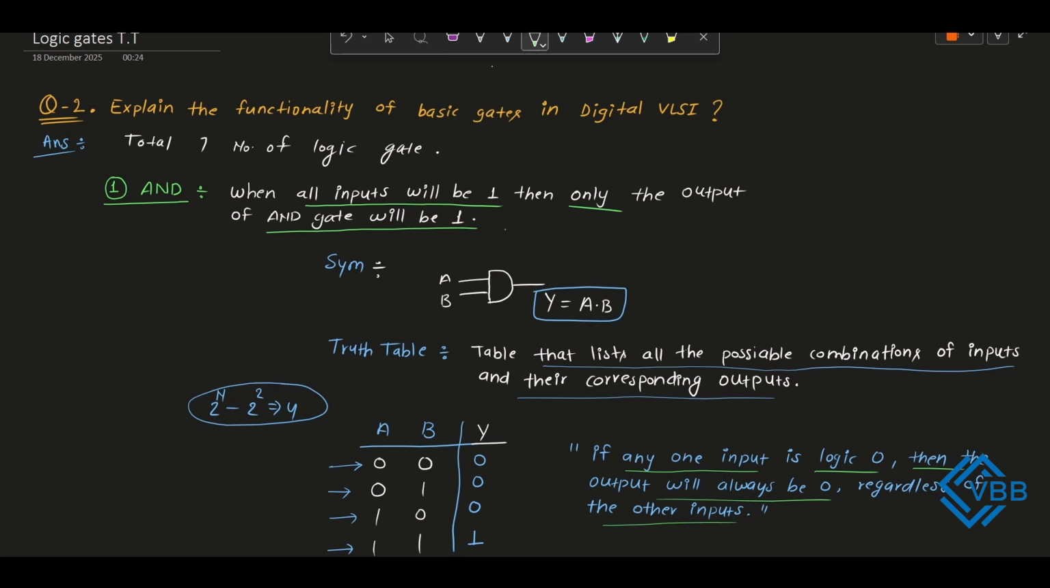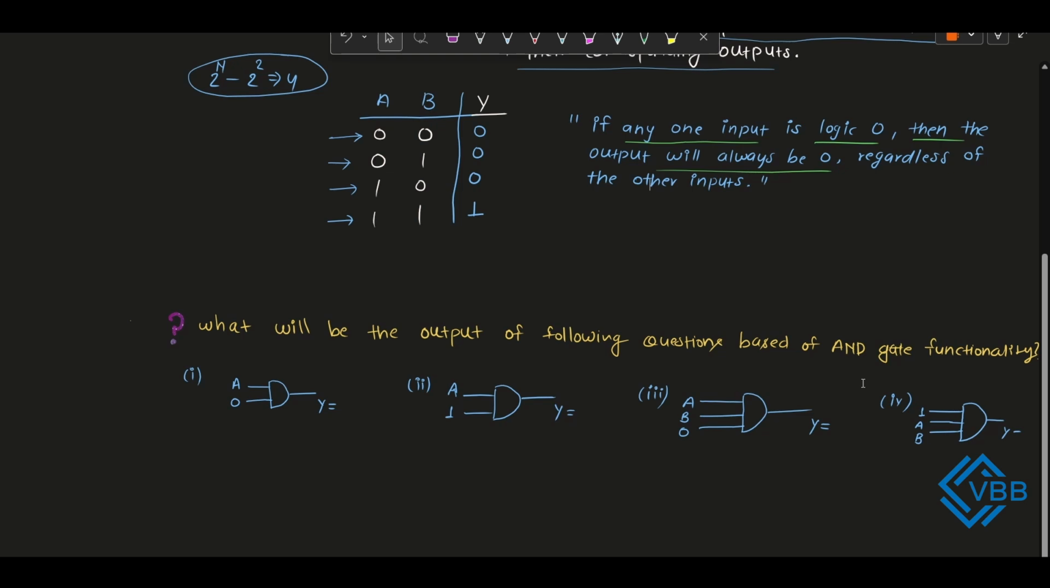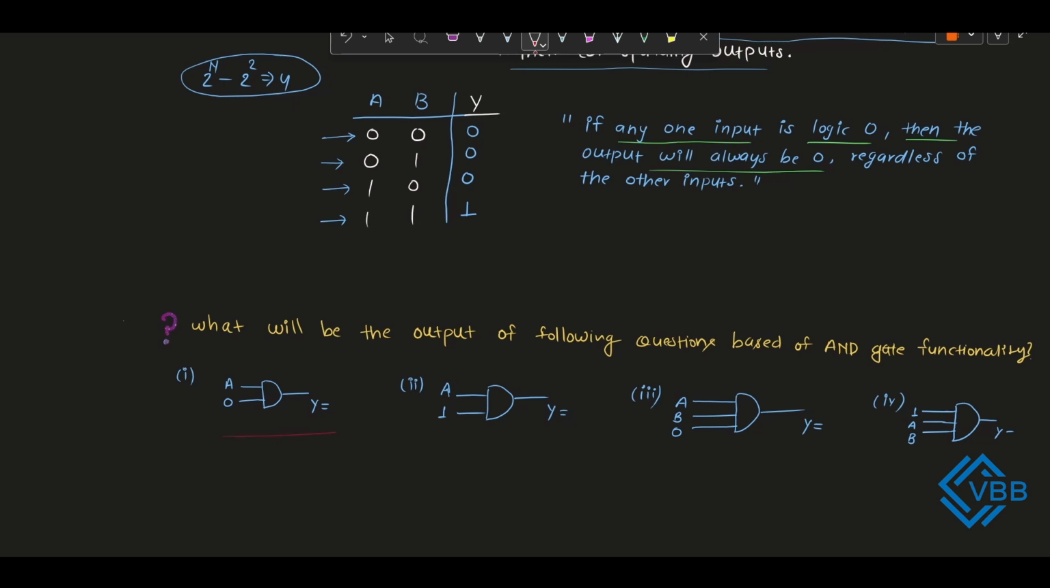Now we will see some basic interview questions. So here are four questions that I have mentioned. One by one we will see the output behavior of this AND gate based on the functionality. Let's start with the first question. Here are two inputs in which one input is set to 0 and the second is A. So we see 0, and we know if any input of an AND gate is 0, then the output is 0 irrespective of the other input. So here we simply see 0 in one input, then we forget about the second input. Simply we will write the output as 0.